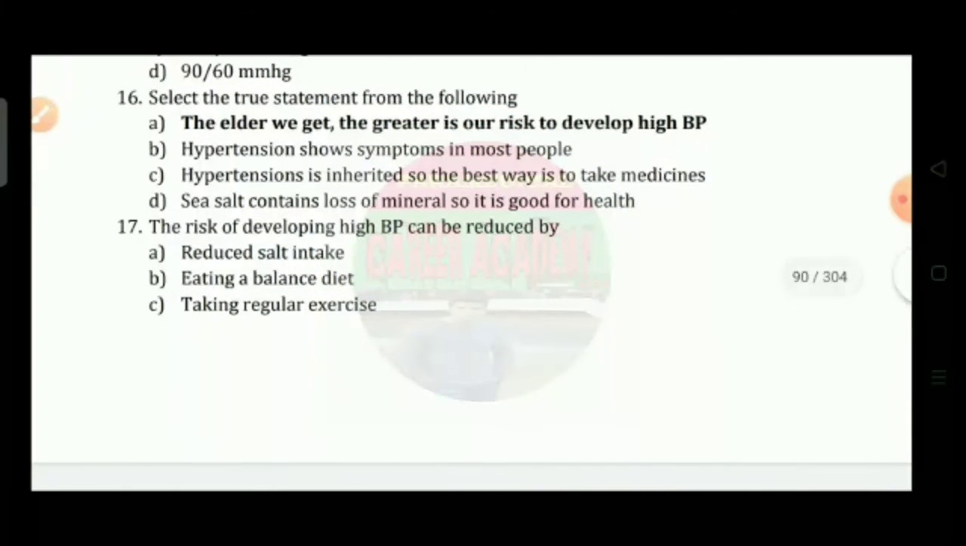Question number 16: Select the true statement from the following. Option A, the older we get, the greater is the risk to develop high BP. Option B, hypertension shows symptoms in most people. Option C, hypertension is inherited, so the best way is to take medicines. Option D, sea salt contains lots of minerals, so it is good for health. So the correct answer is option A.